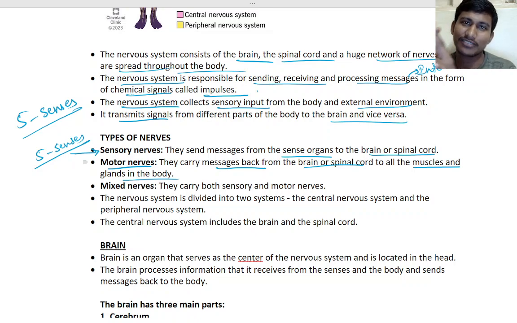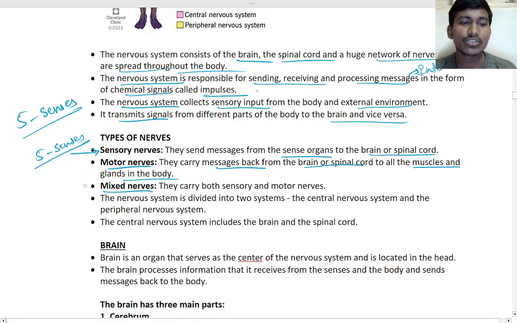The brain sends back a message through the motor nerves, telling you to remove your hand, and you quickly remove it. That is the motor signal. And mixed nerves carry both motor and sensory messages.